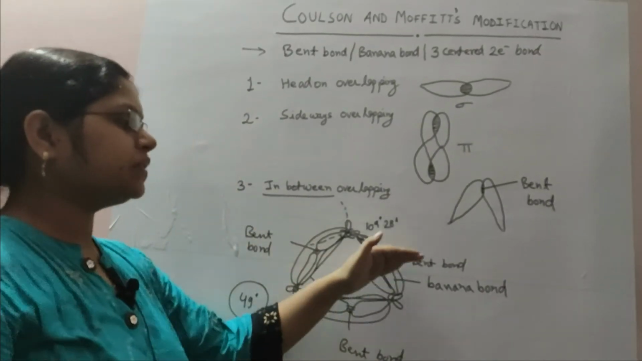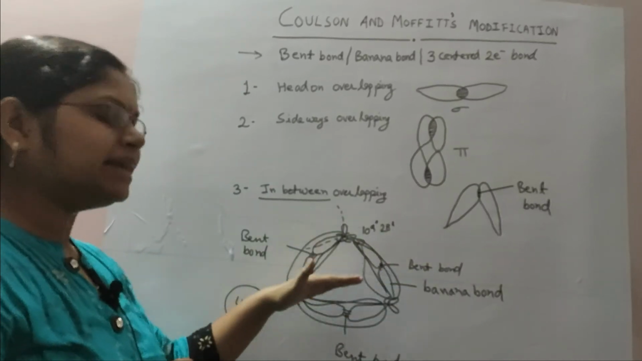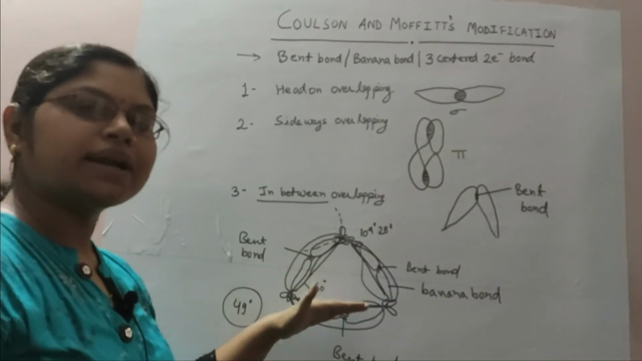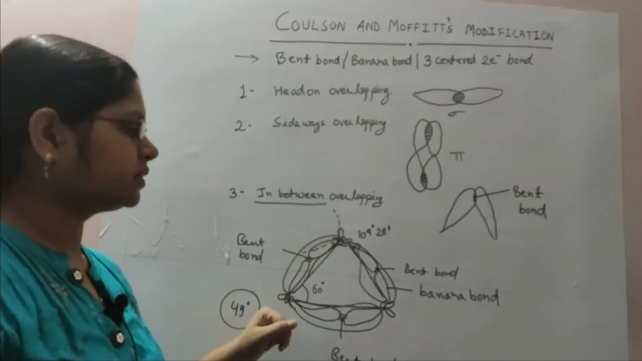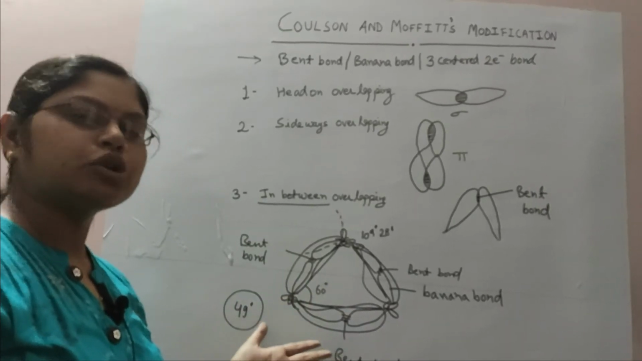So due to the presence of these weak bent bond or weak banana bond, these cycloalkanes are very reactive and they give alkene-like reactions. So now we can discuss various reactions of cyclopropanes.